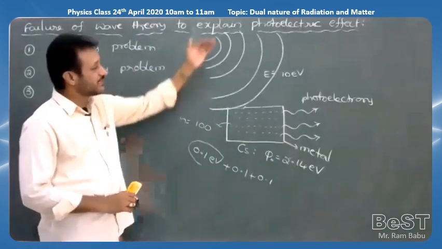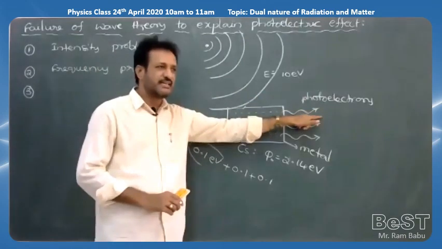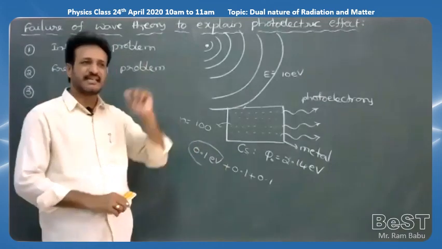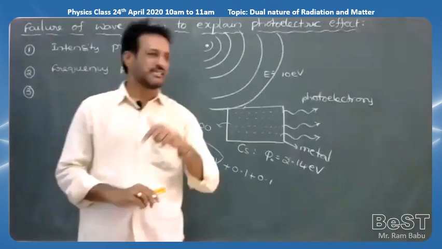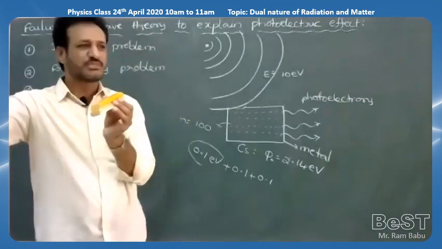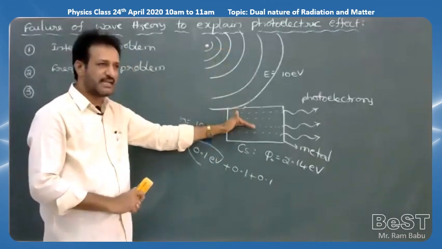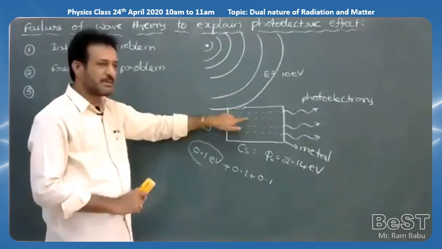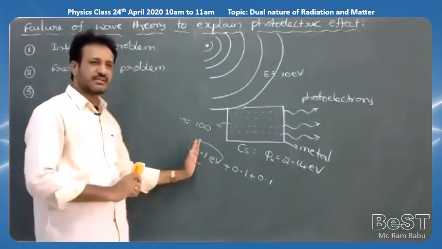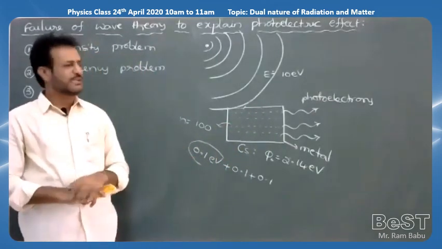That's why whenever the radiation falls on the metal plate, electrons are not emitted immediately. It may take a few hours, like 1 hour or 2 hours or 3 hours. But what is the experiment saying? It is an instantaneous process. As soon as the light falls on the metal plate, electrons immediately come outside. But what is wave theory saying? Whenever light waves fall on the metal plate, the amount of energy absorbed by one electron in 1 second is very small. The electron may not come outside. To acquire sufficient energy, it may take a few hours. So it is a very slow process.